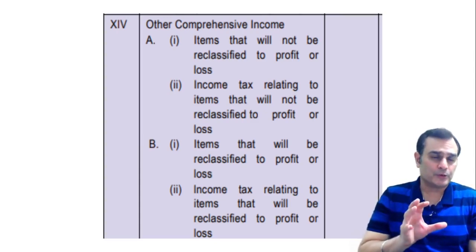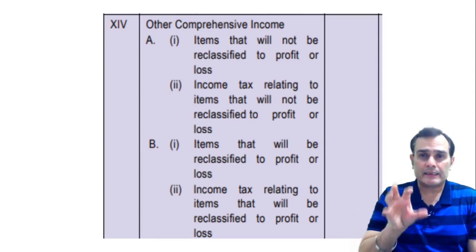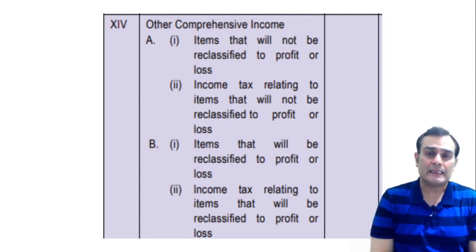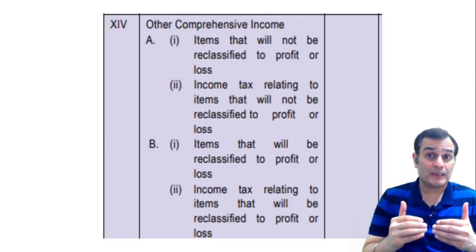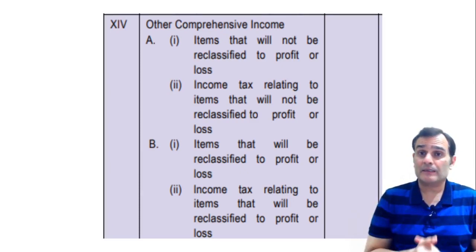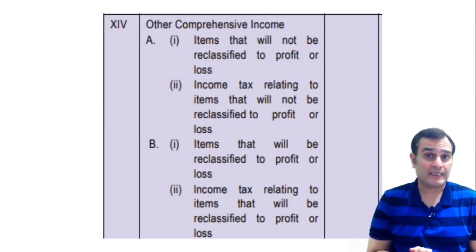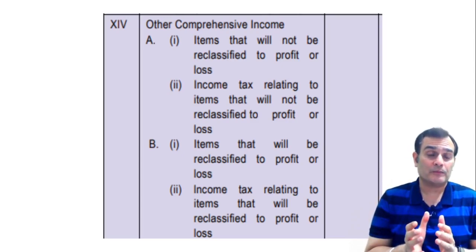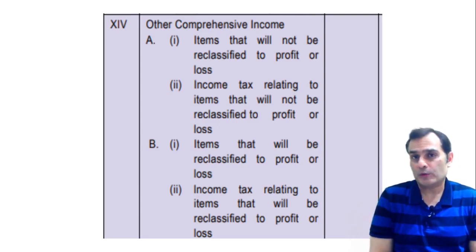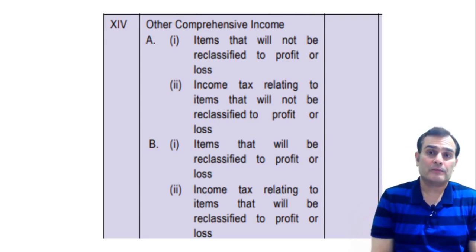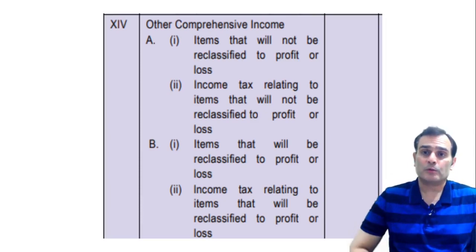Now, another interesting thing to watch out is that in terms of point number 14A, you also have a point number 2 that if there is any associated income tax. Now, this income tax is supposed to be a deferred tax, which is going to relate to the point number 14A1. Similarly, if there is any deferred tax consequences which relates to the point number 14B1, you're going to put them out here.